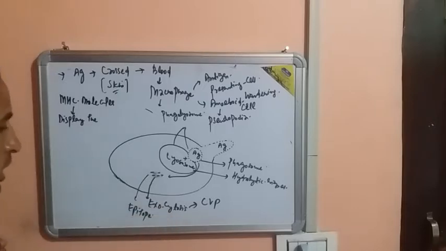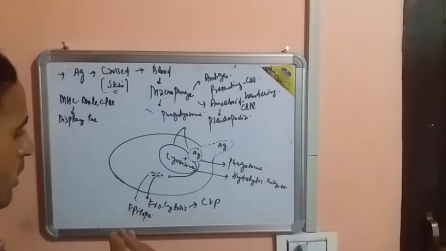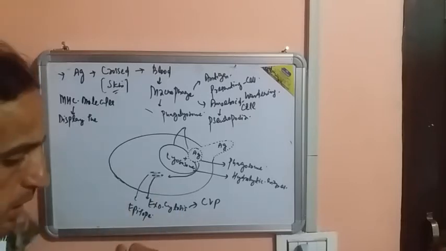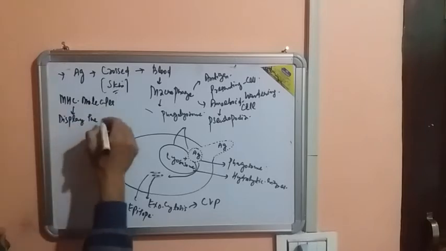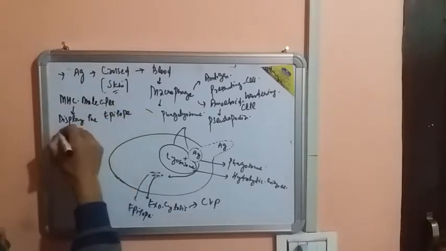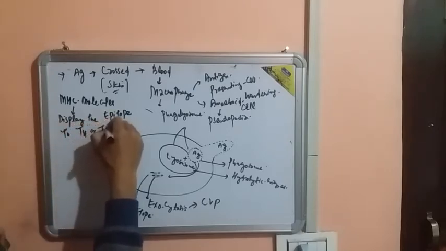Epitope is the immunologically active region of that antigen, whereas the difference between epitope and paratope is that paratope is the part of the antibody on which the epitope binds. So it is basically the epitope and paratope combination. Epitope is a part of antigen, while paratope is part of antibody. So MHC molecules display this epitope to either the T helper cells or to TC cells.